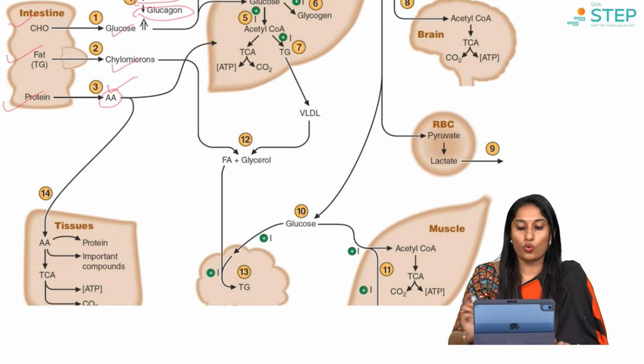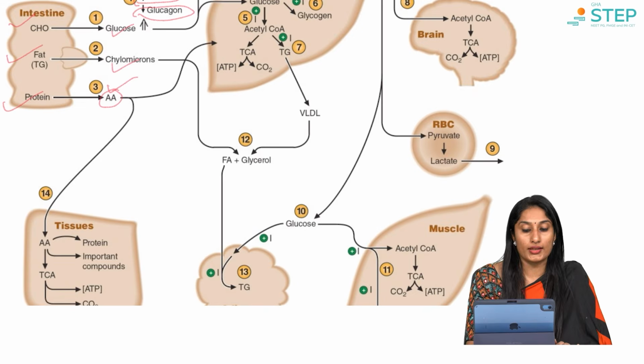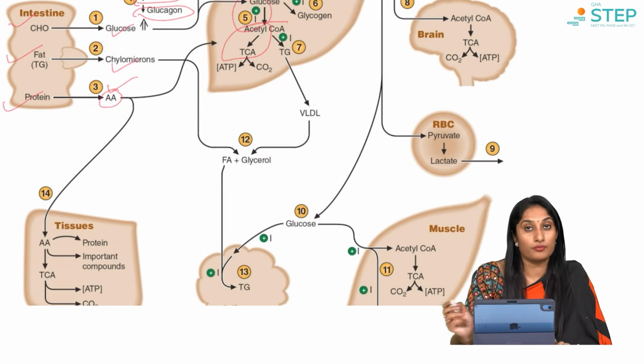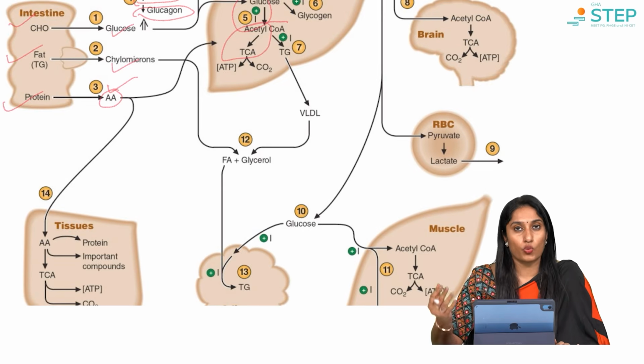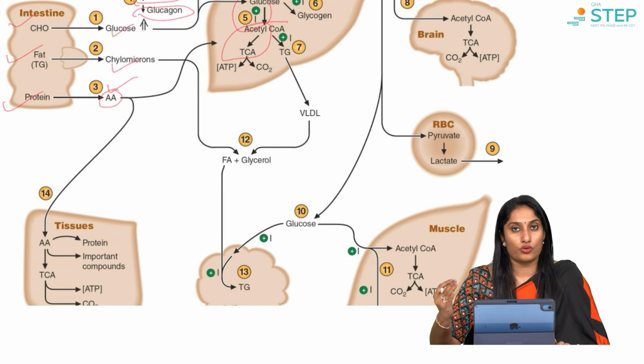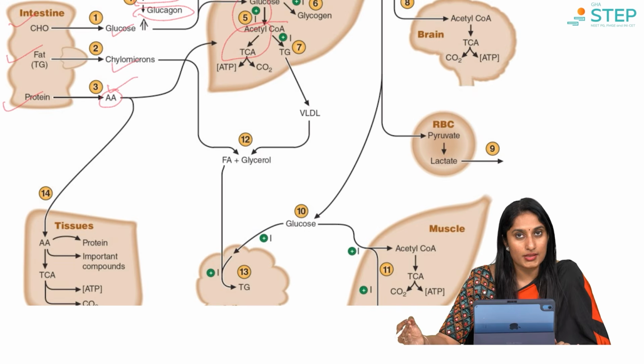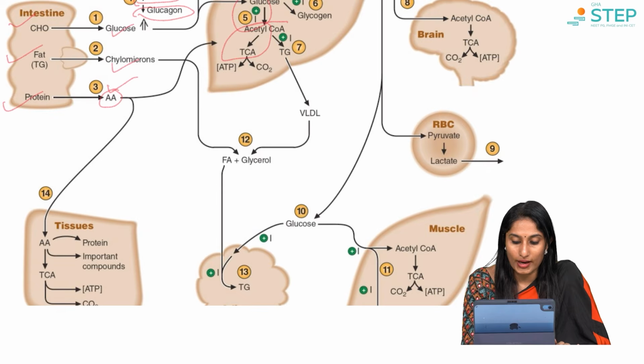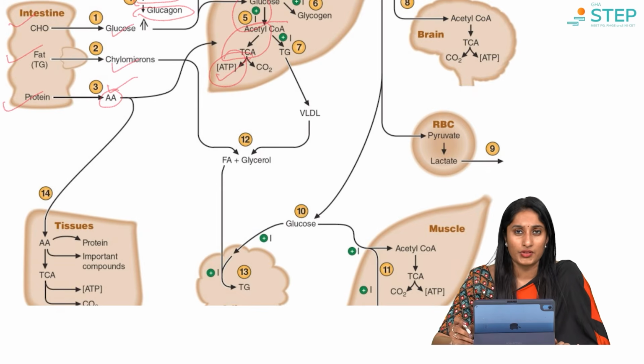Next, let's go on to the action, what insulin does to this glucose. Glucose will be taken up by the liver. Glucose gets converted to acetyl-CoA, first becoming pyruvate. So what pathways am I talking about here? Glucose goes through glycolysis and forms pyruvate, then enters the TCA cycle, we get acetyl-CoA, and finally what we need is the energy, that is ATP.